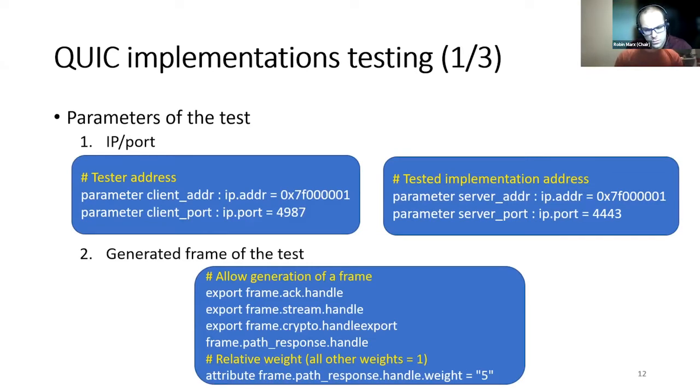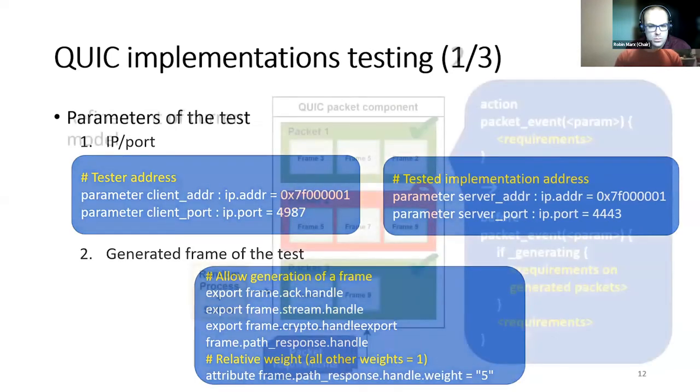In this example, we can see that we allow the generation of ACK, stream, crypto frame, and path response frame. We can see that the path response frame has a relative rate of 5, which will increase the probability of it being generated and selected in the packet in order to manage migration. Note that IVy uses a Monte Carlo sampling method for this distribution. Finally, we also define the transport parameters that will be used, but this is not shown here.